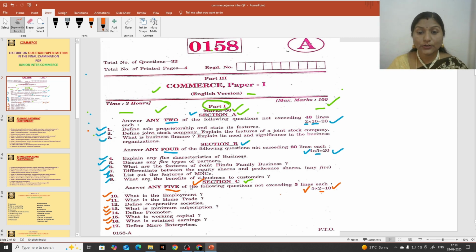Here students, you have to remember one point carefully. The question number whatever is given here, you should write the same question number in the answer booklet. If you are going to attempt the answer for the first question, write the first question number. If you want to write the answer for the 11th question, write the 11th question number. Don't change the question number. Whatever is given in the question paper, you should write the same question number.